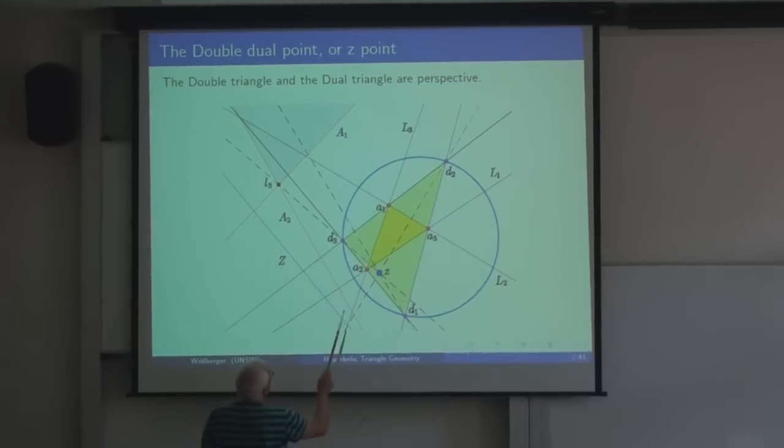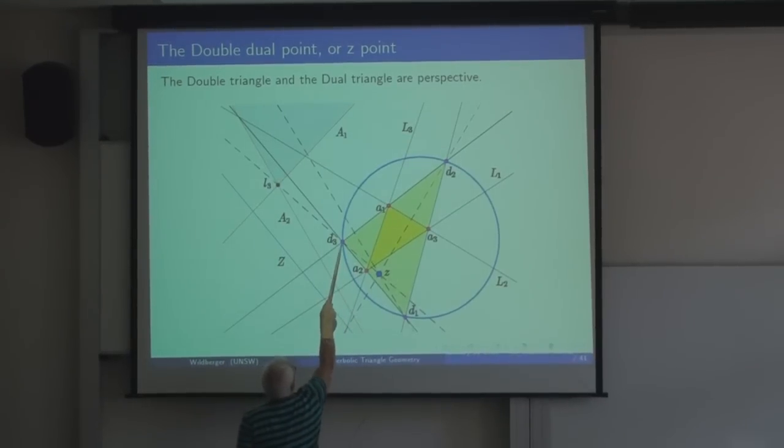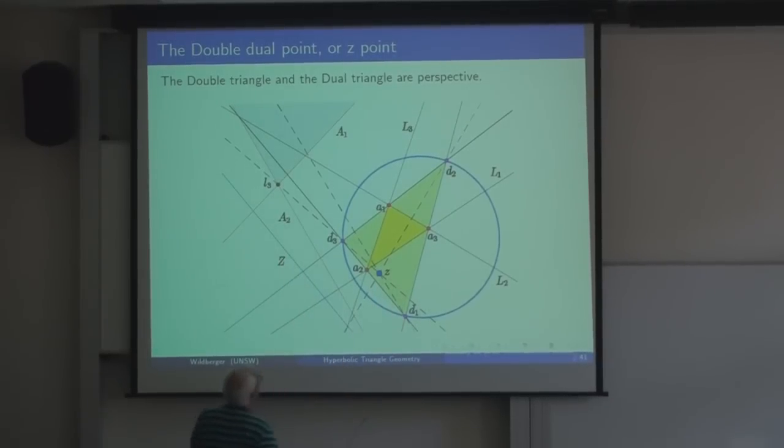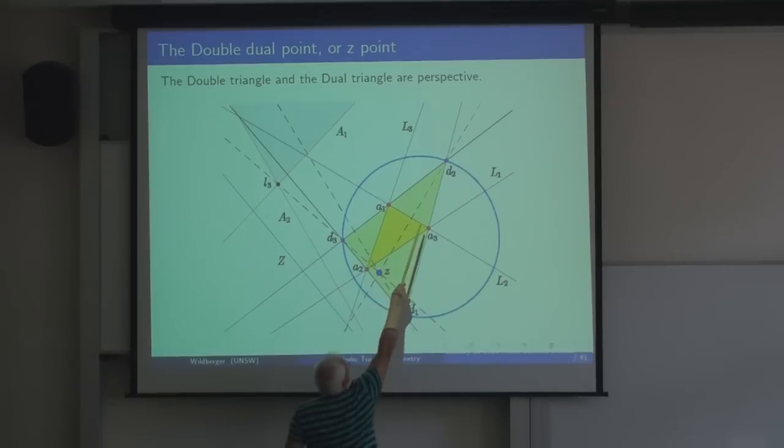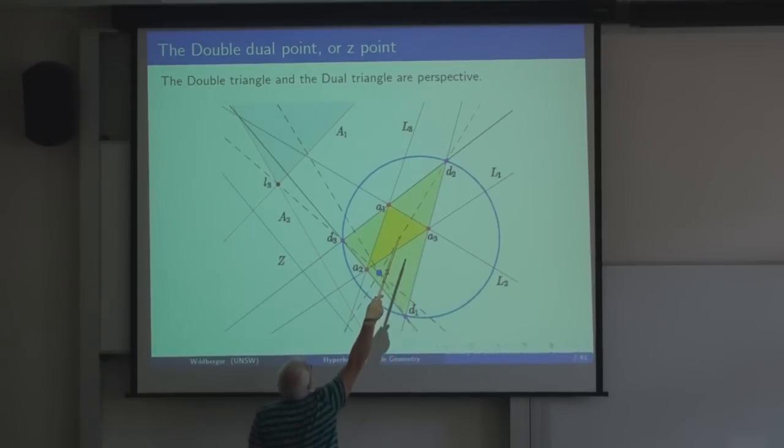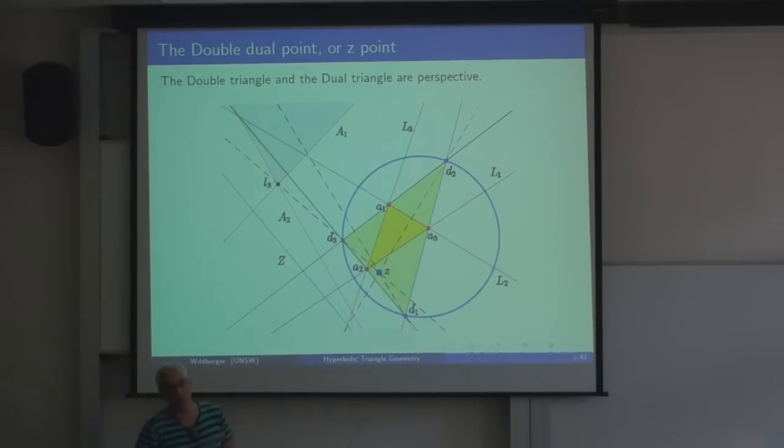And if I join corresponding points, if I join the D3 to the L3 and the D1 to the corresponding point in the dual, and also the other one, the D2 to the corresponding point, which is way up there somewhere, then those 3 lines meet at this point, which we'll call the Z point.